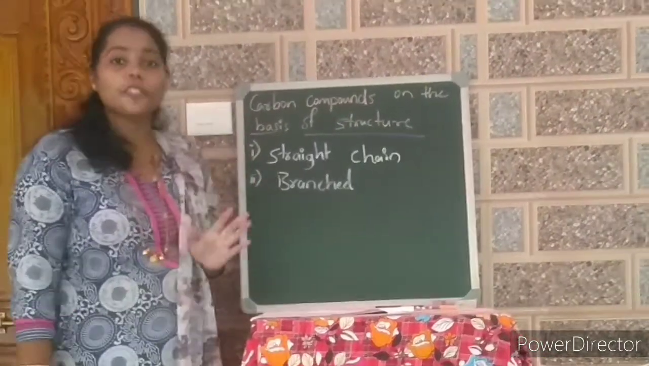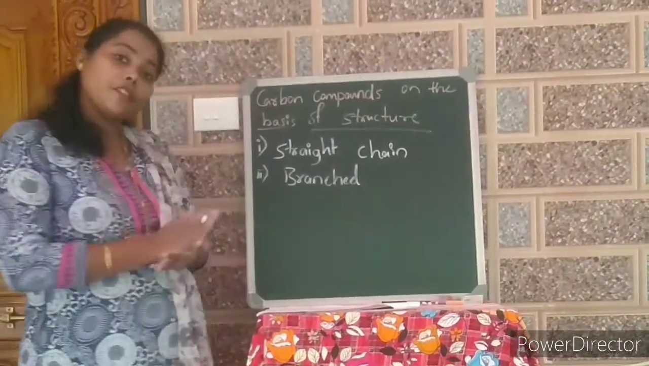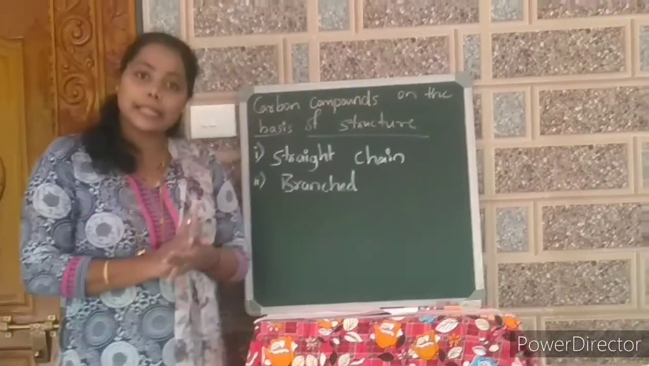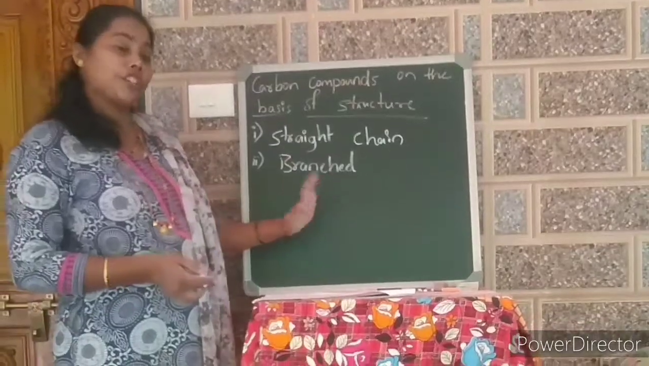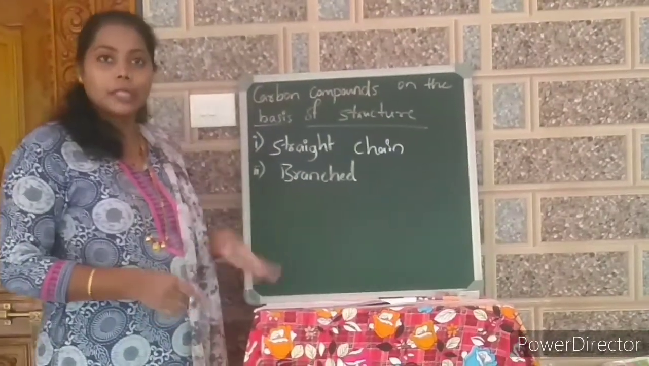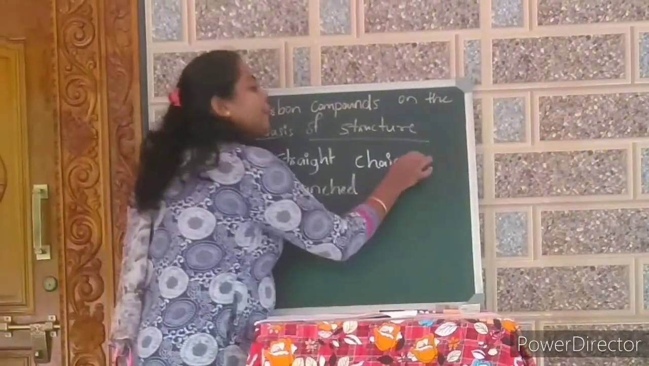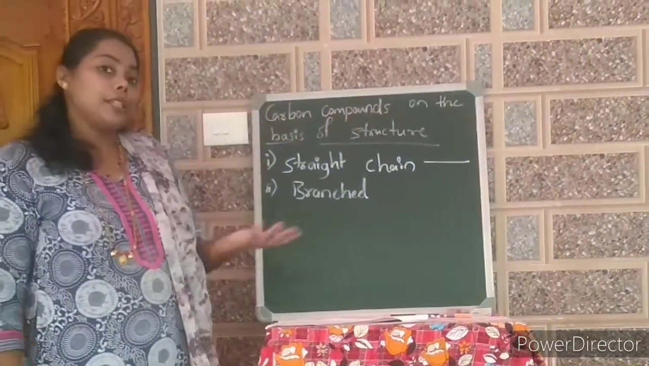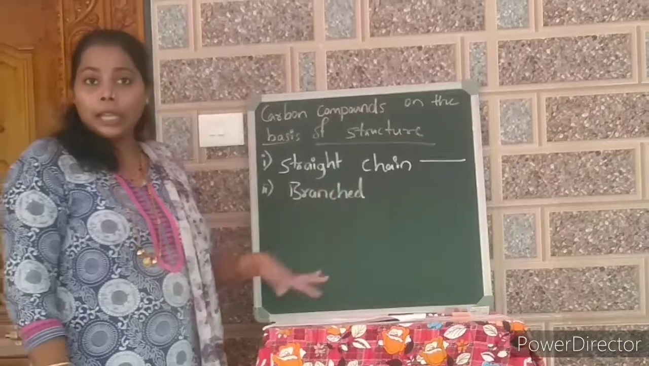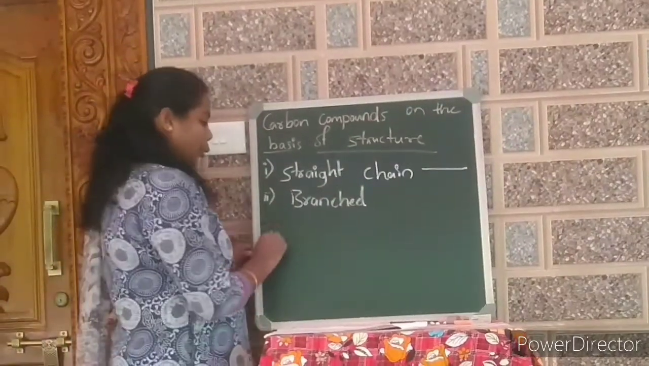Compounds on the basis of structure. How? On the basis of structure, carbon compounds are classified. There are two classifications we can see. One is straight chain, another one is a branched one. Straight chain, the name itself says that it will be in a straight line. For example, when you are studying about the alkane, alkene, alkyne, take an example of butane.